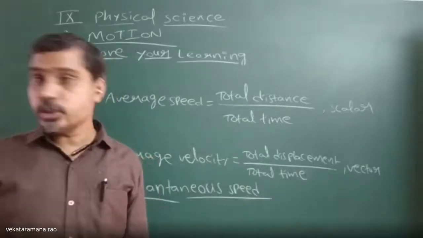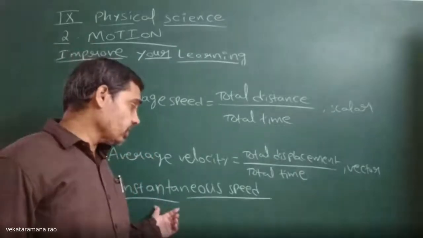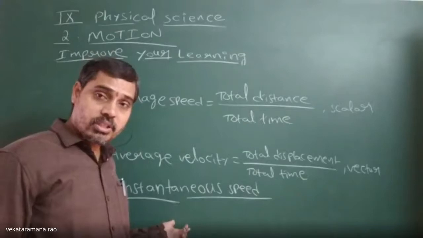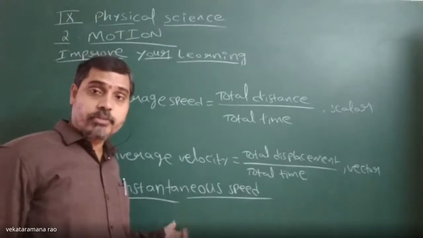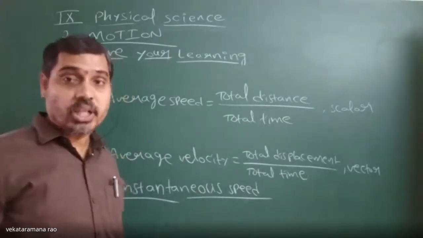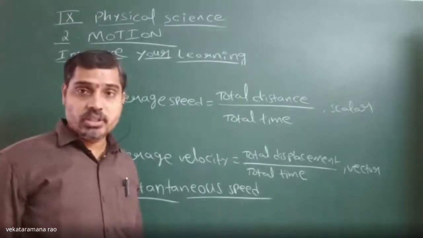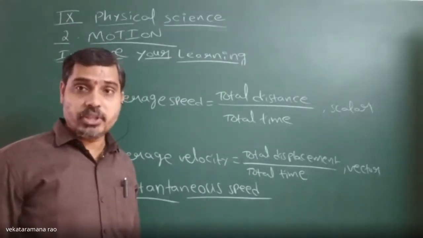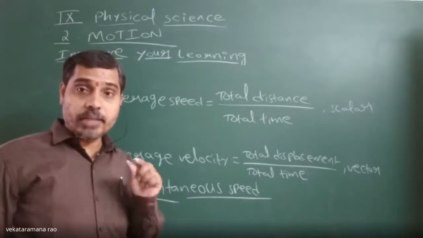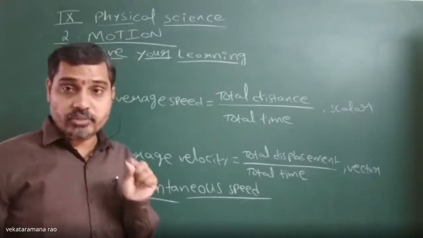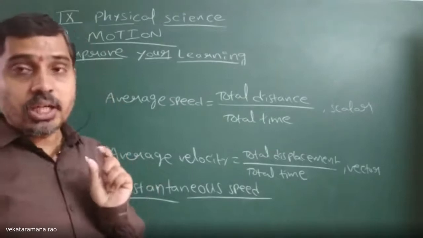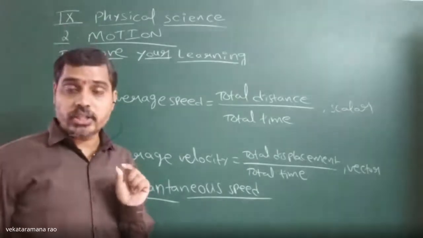So how will you measure that instantaneous speed? With the help of the speedometer in a vehicle, which shows instantaneous speed. The time gap should be very small, as small as possible, when we take the time interval.